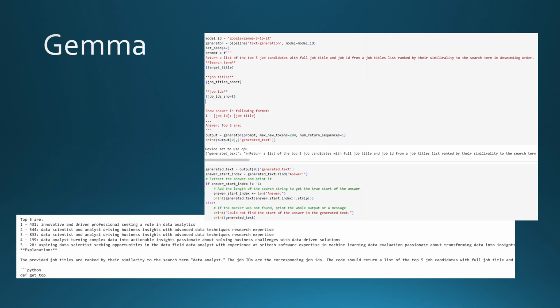For Gemma, the output at first glance appears to give the most desired result compared to the previous 2 LLMs, showing a top 5 list by rank, ID, and job title. However, after a quick cross-reference with the source data, it shows the job titles not matching with the IDs. With these results being the closest to the desired output, we'll move forward with Gemma and work to improve the